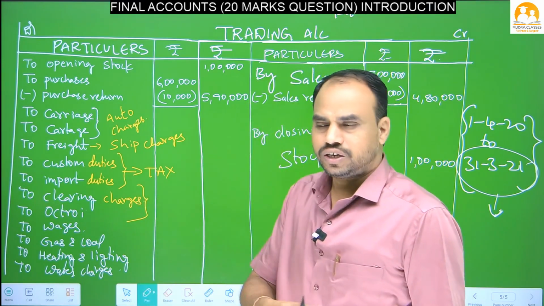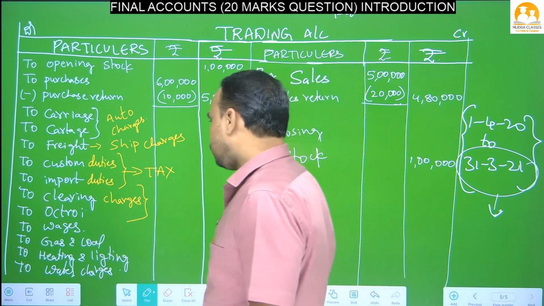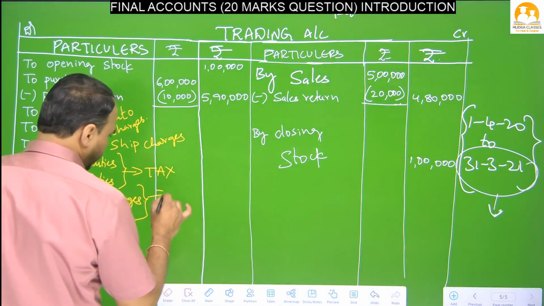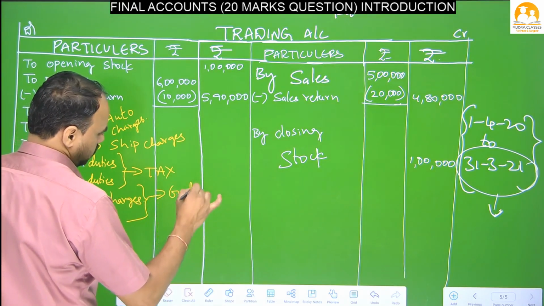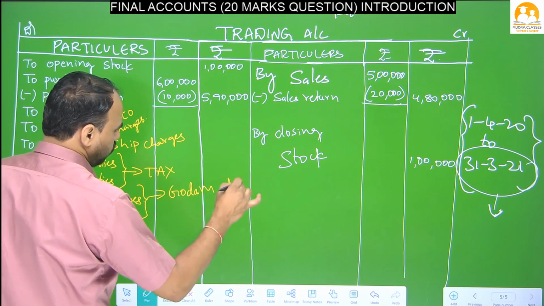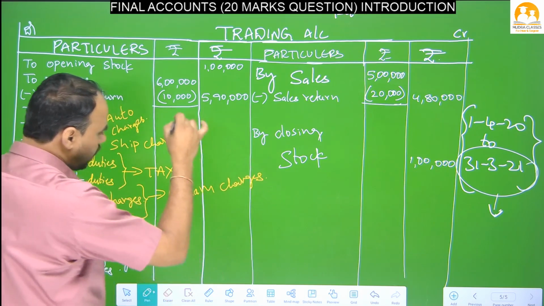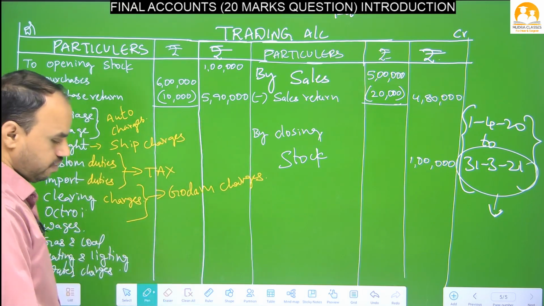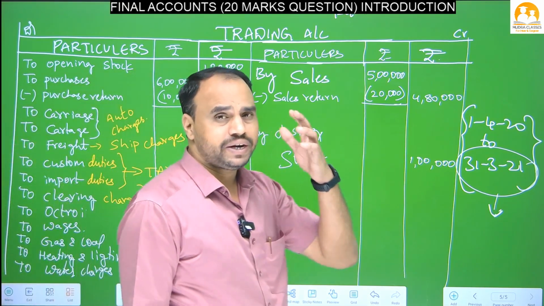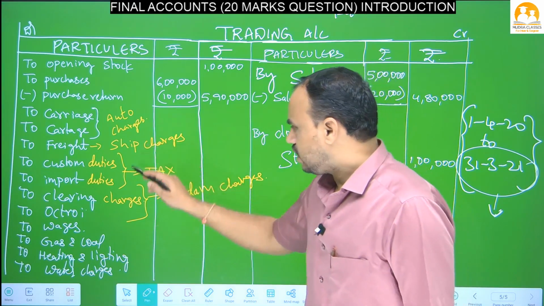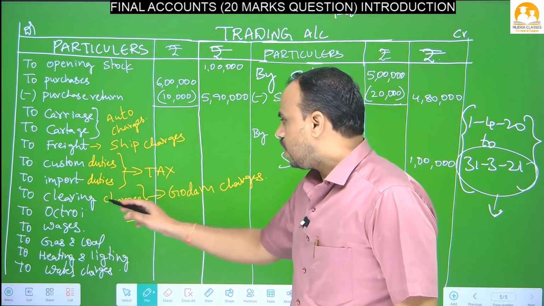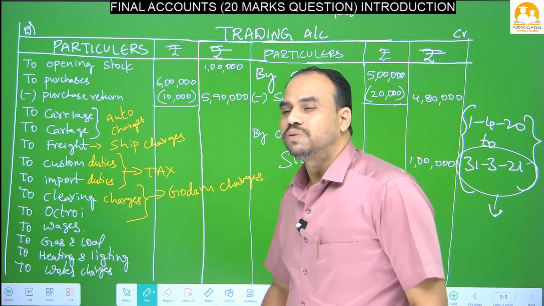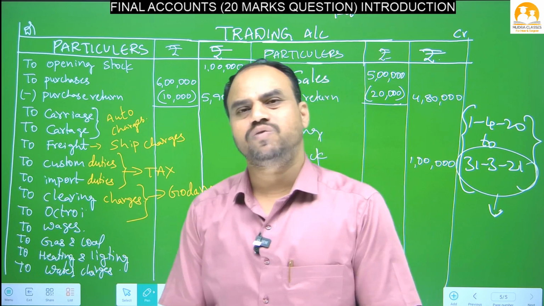After paying the charges, we can collect the goods. So that is called clearing charges, nana. So you can understand here, godam charges or warehouse charges. Okay, this is called godam charges. You have to understand the meaning of the word, so that you can remember easily. So clearing charges means nothing but godam charges. Clearing charges means nothing but what, beta?